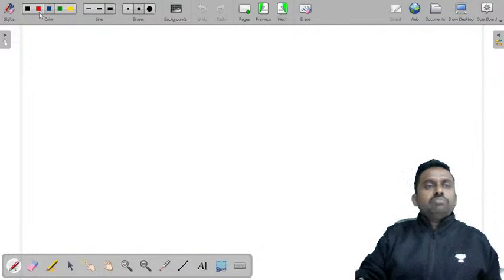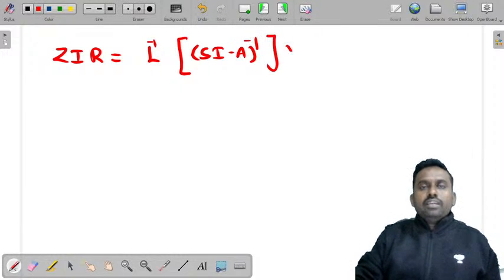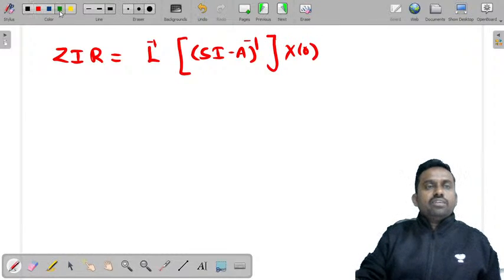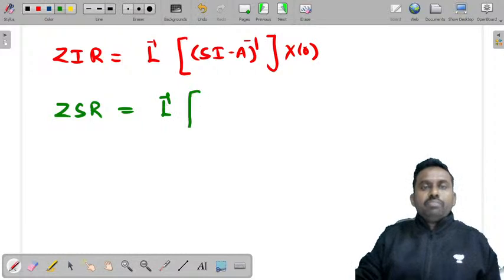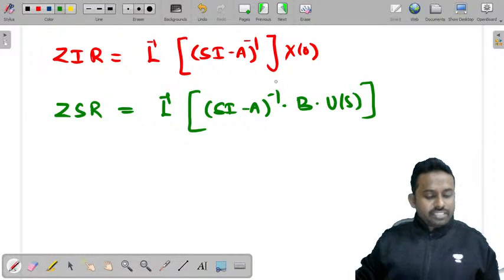Now can we write from this what ZIR is equal to? It is Laplace inverse of (sI minus A) inverse into x of 0. You can write x of 0 inside or outside. Similarly, ZSR is equal to Laplace inverse of (sI minus A) inverse into B into U of s. Here B is a matrix, U of s is the input.